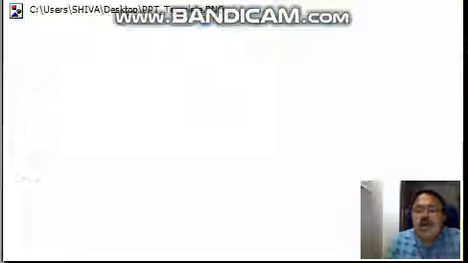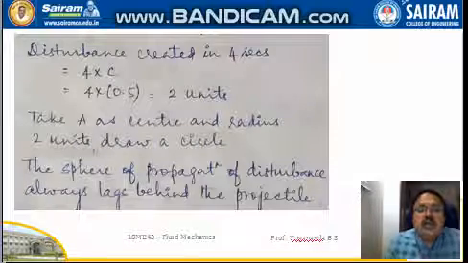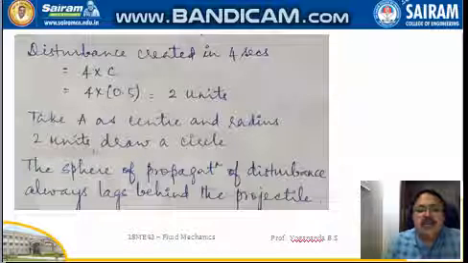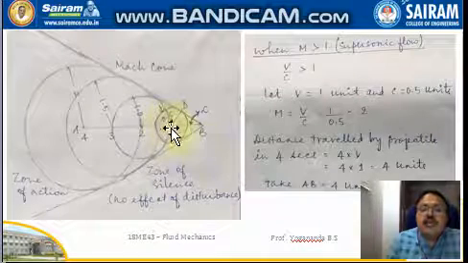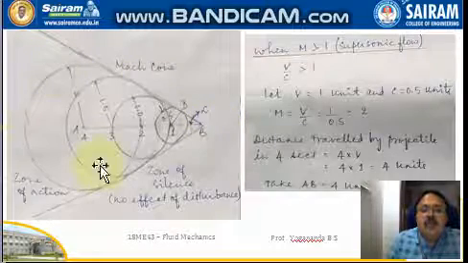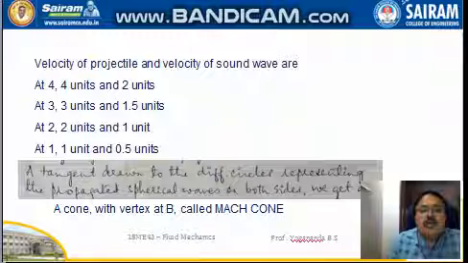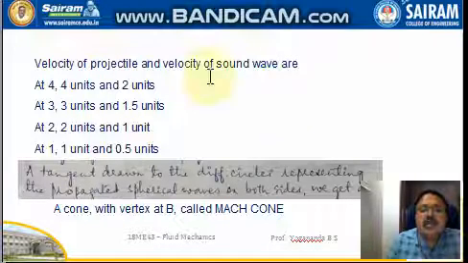Now we take each point as center and radius 2 units, and draw a circle. The sphere of propagation of disturbance always lags behind the projectile. As I said, here the projectile is moving beyond my propagated waves. Here the velocity of the projectile and the velocity of the sound waves are given.